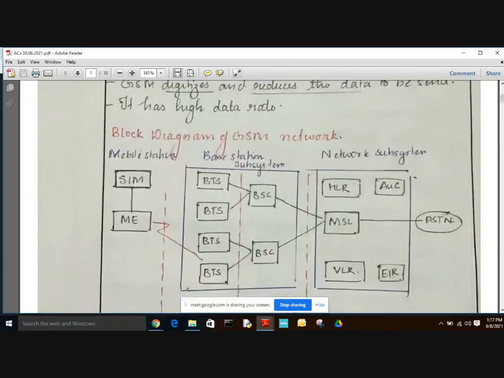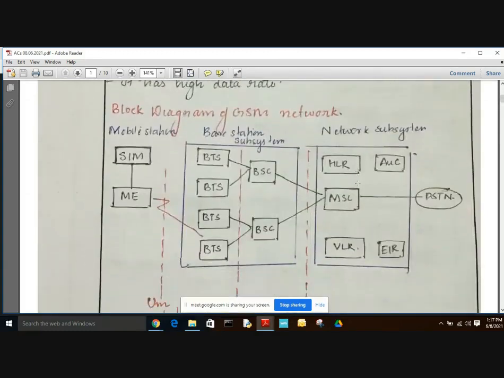And here we have a network subsystem also. So they provide connection to the cellular network and PSTN, and it is responsible for control services like handoff, roaming, etc. And the main element of the network subsystem is the MSC. Here we can see an MSC.